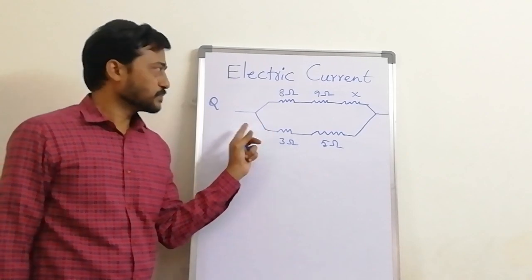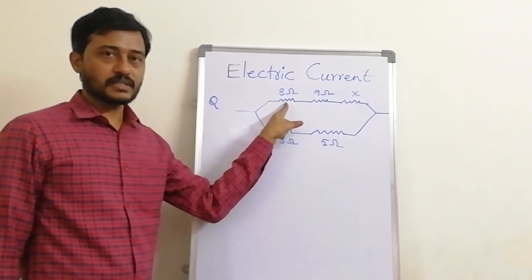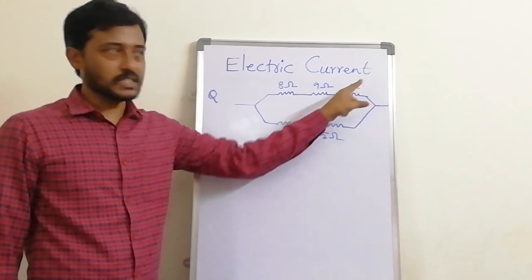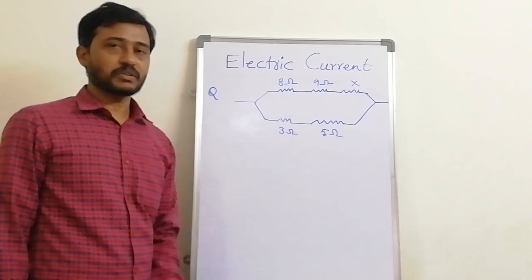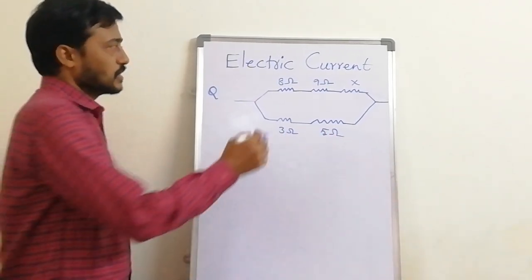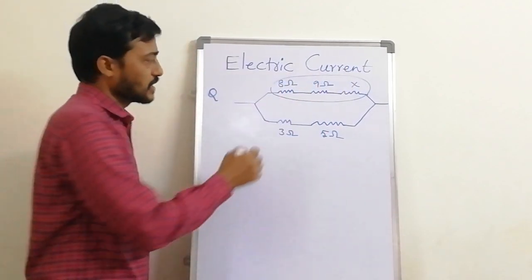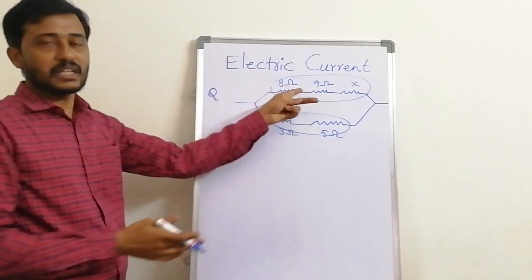So see the problem. This is the given diagram. Here 8 ohm resistance, 9 ohm resistance, and there is an X. We have to find the value of this resistance, and here a 3 and here a 5. If you observe, the above ones all together are in series, and these below are in series, and both are again in parallel.